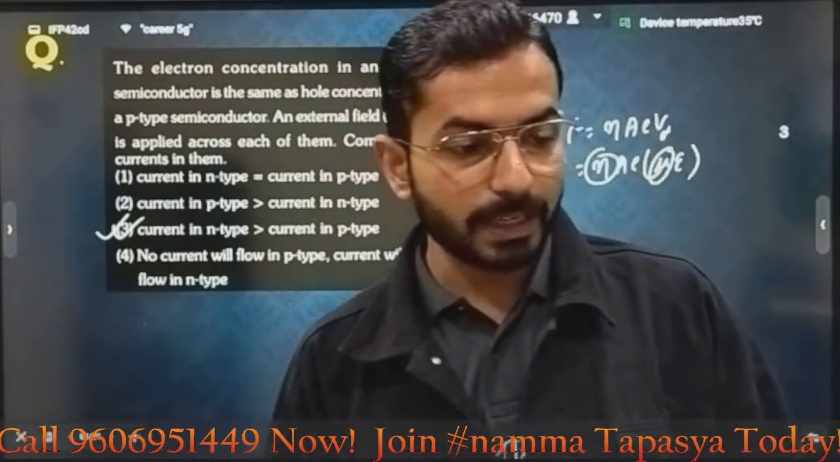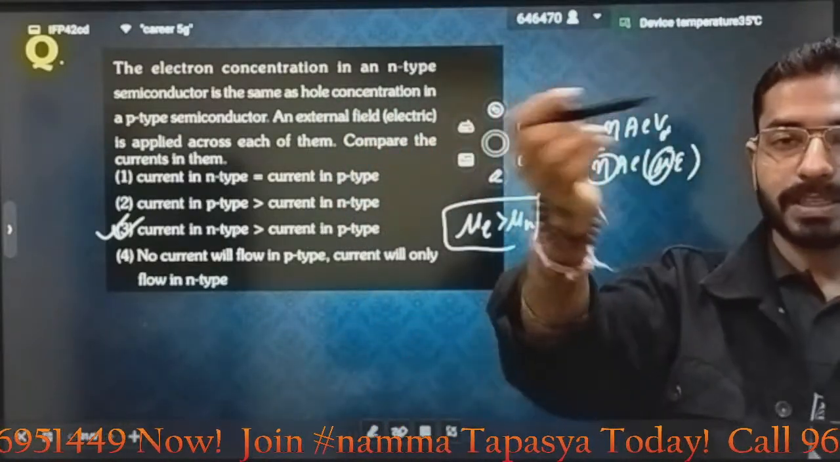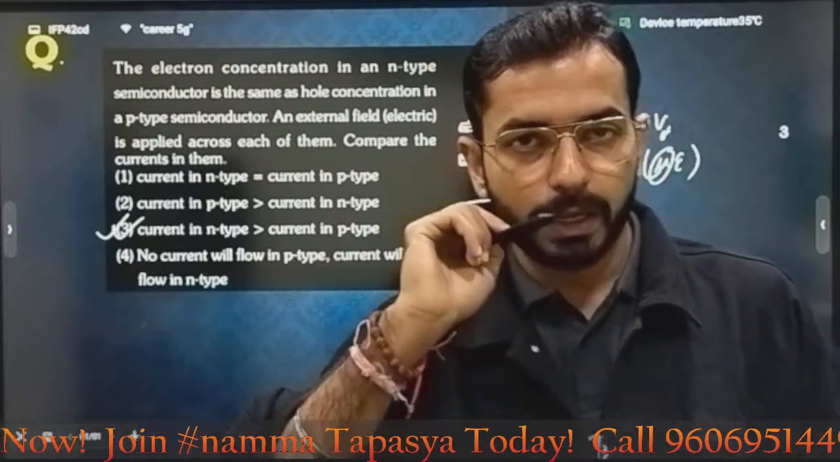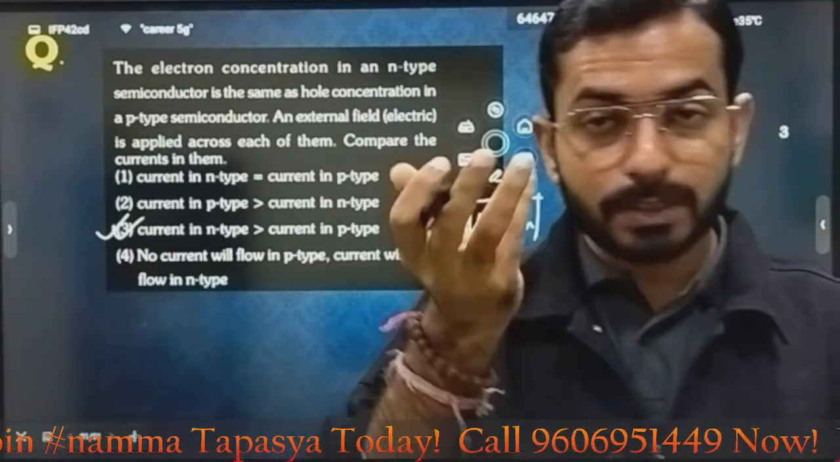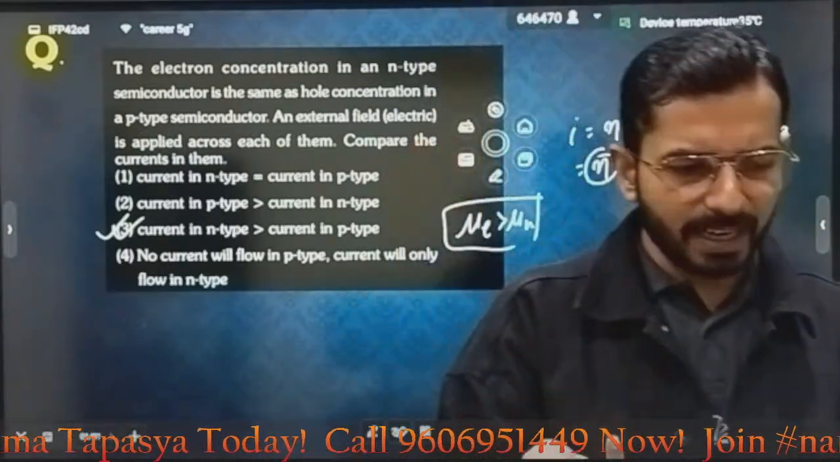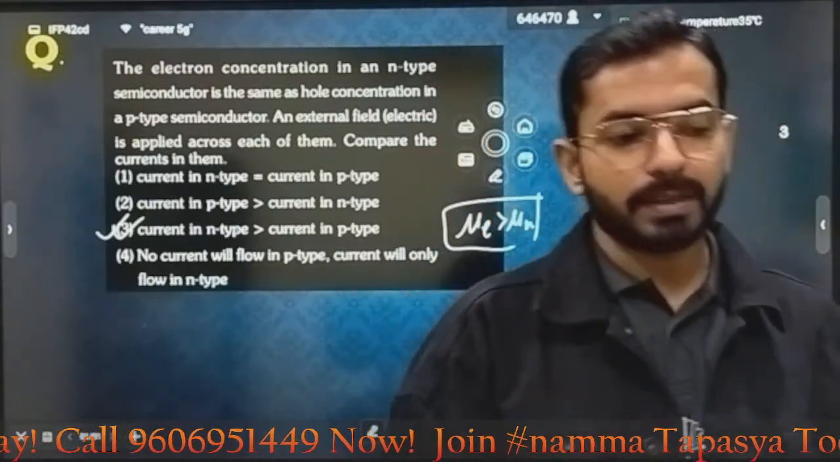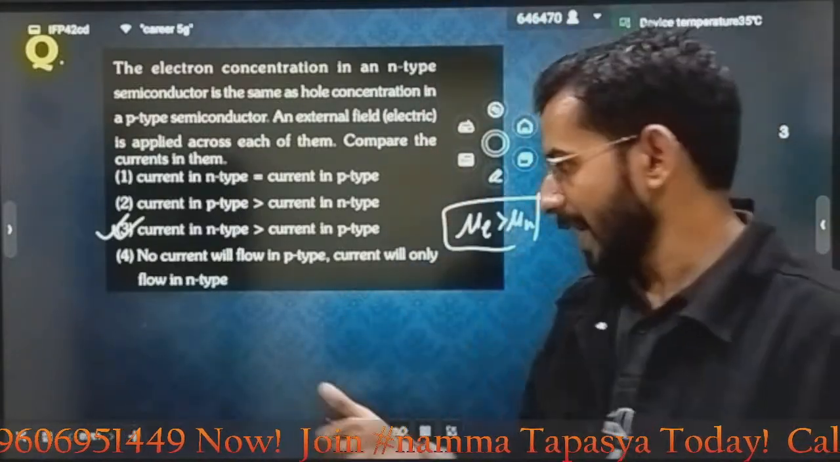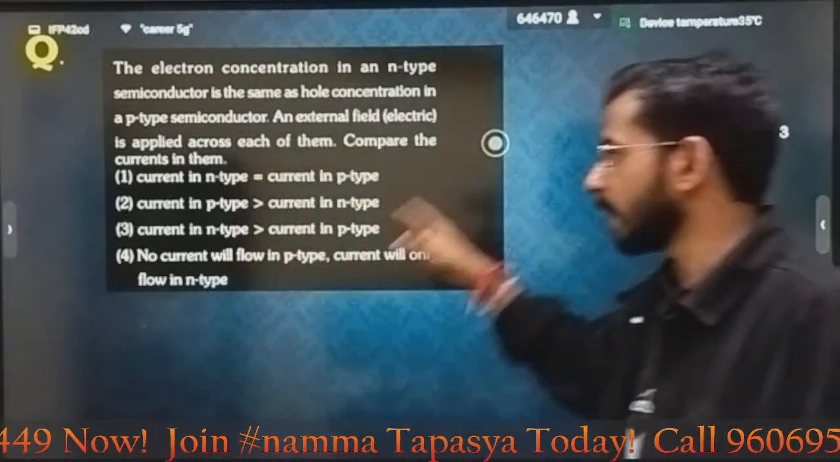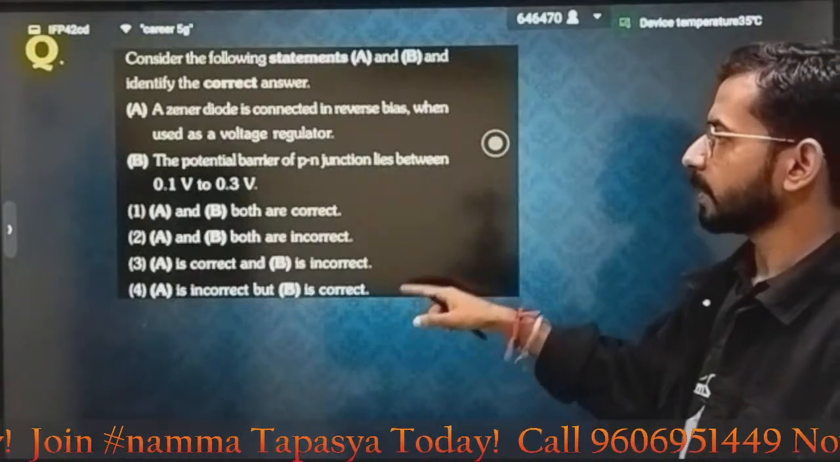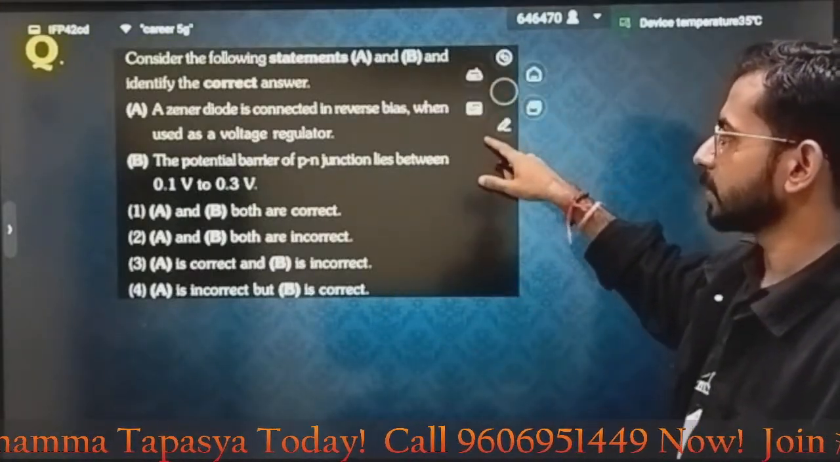You have to understand there is a term of mobility also. Drift velocity is defined as mobility into the electric field, correct? So the mobility of electrons is always higher. That's why the current will be slightly, but it will become higher. Is it clear? It is a very good question where there is a very high probability that you could make a mistake. Okay, so be careful about these questions.